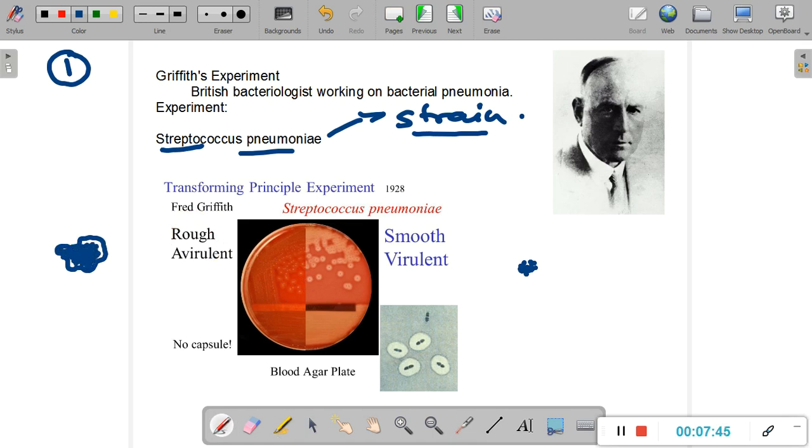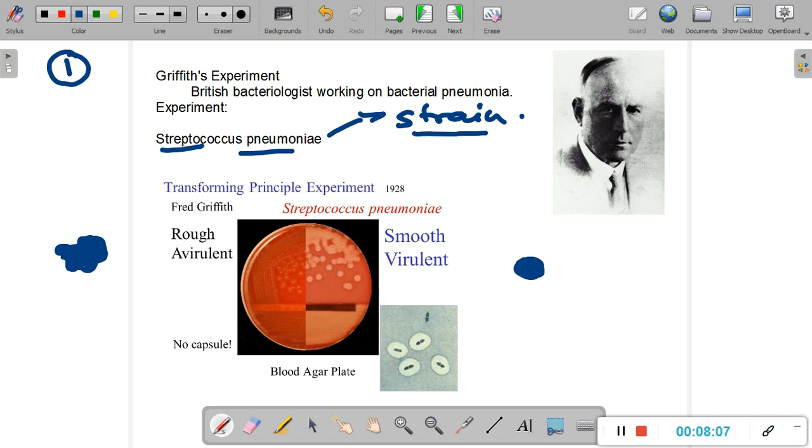So this is one of the colonies. Inside a colony, you will have millions and millions of these Streptococcus pneumoniae bacteria. Now, when this smooth virulent strain of Streptococcus pneumoniae is cultivated on this blood agar plate, we will get smooth colonies, and a smooth colony has smooth edges. It does not have a wavy or a rough edge. So these were smooth colonies.